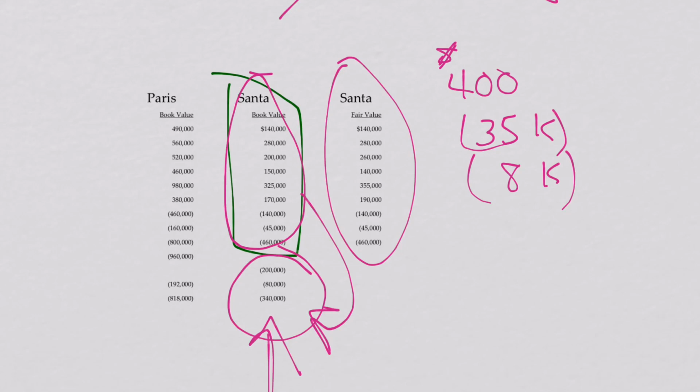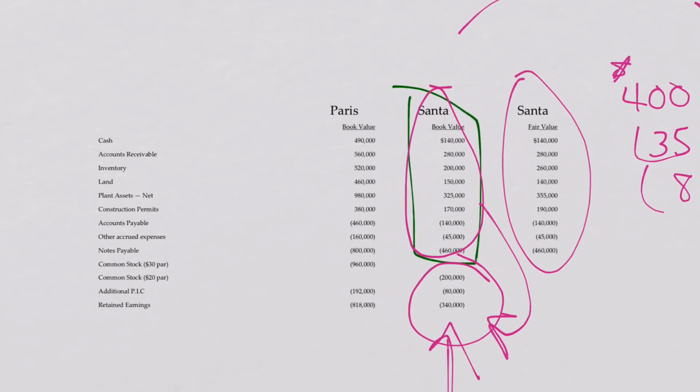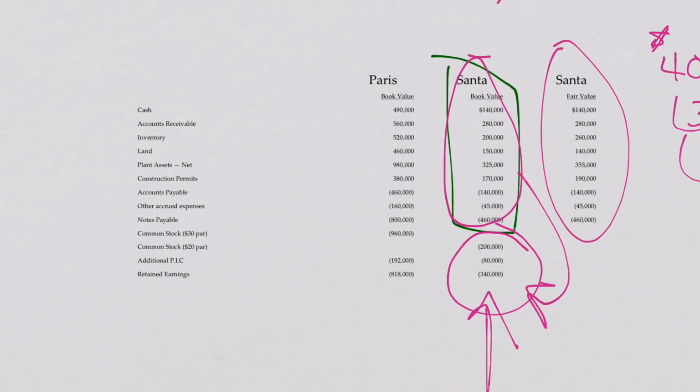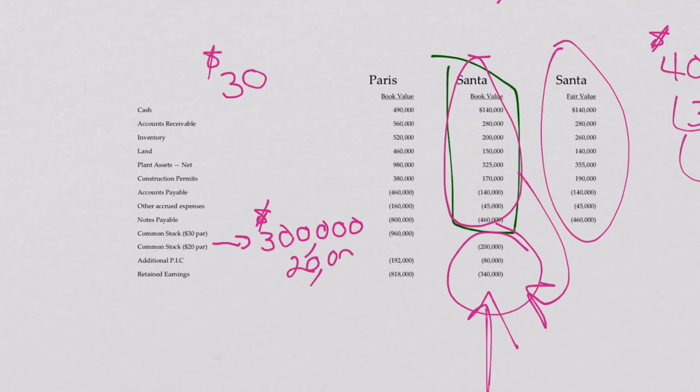We would have shown additional common stock that Paris issued. So going over here, Paris issued common stock. The par value is $30. They issued an additional 10,000 shares. So for common stock, we would have shown at the par value, we would have added $300,000 to its common stock, because that was newly issued stock as part of the purchase price. Paid in capital would have been $20,000, representing the $2 difference between the fair value and the par value at 10,000 shares. So that would have been the paid in capital.